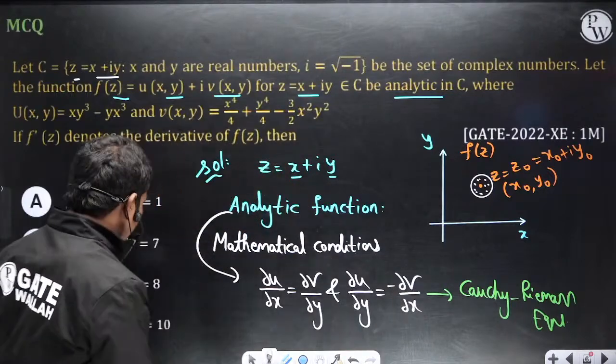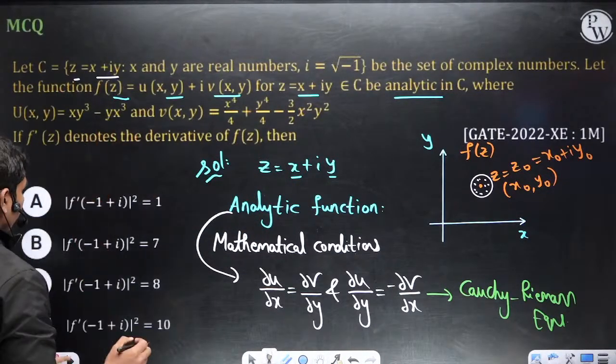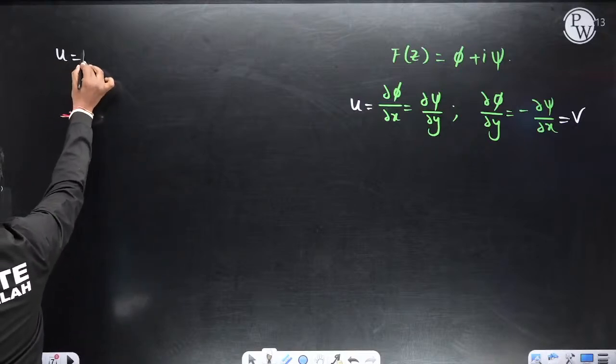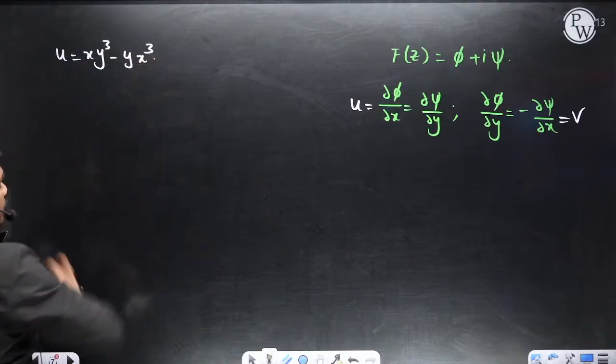No issue. So now if you see u is given, so what is the value of u? xy cube minus yx cube. So u is xy cube minus yx cube actually here, okay.